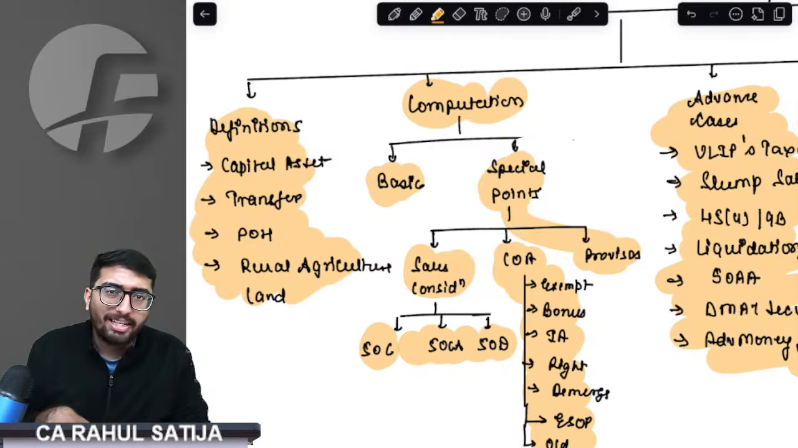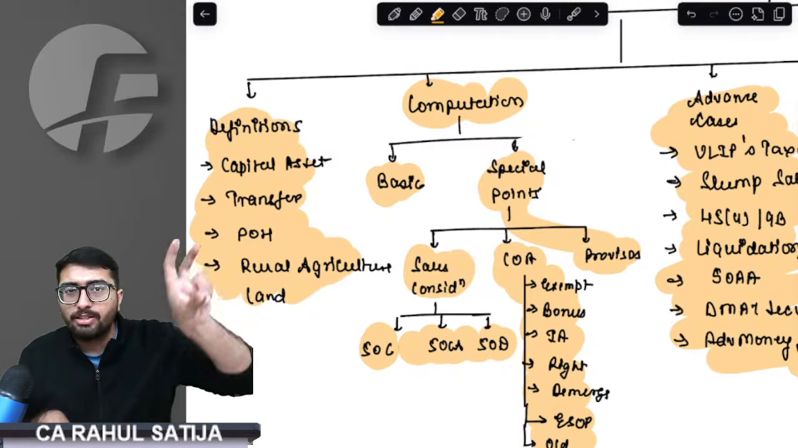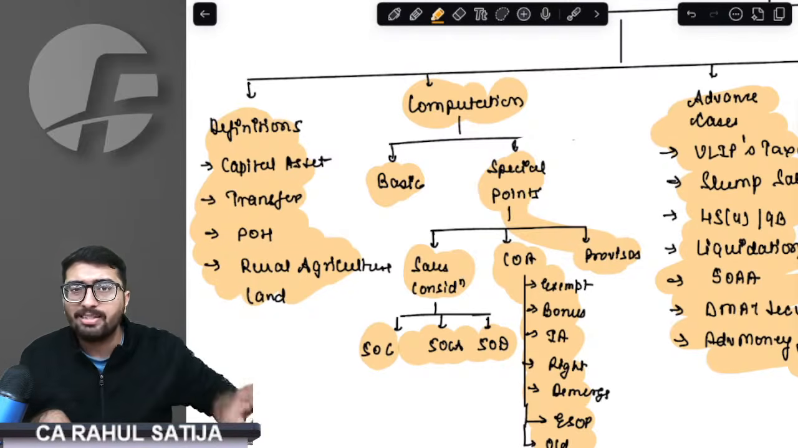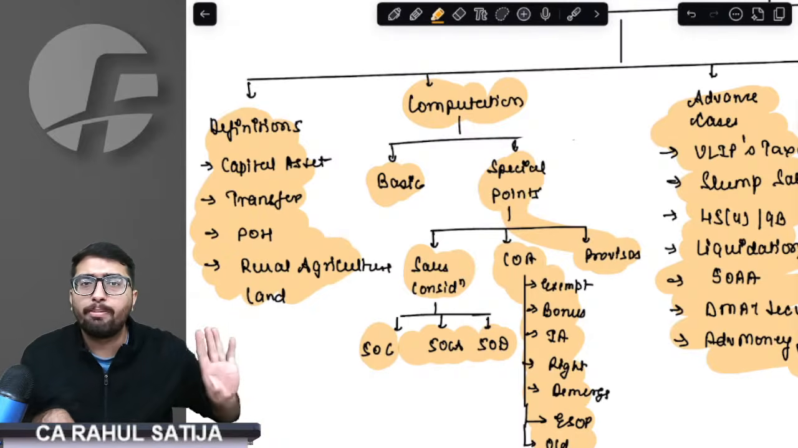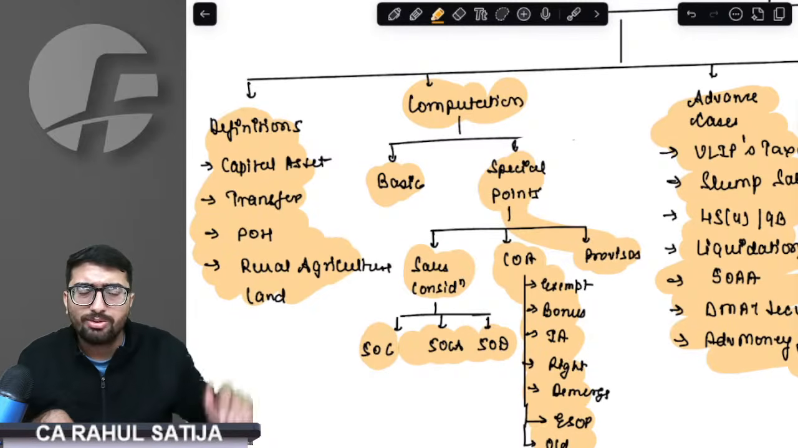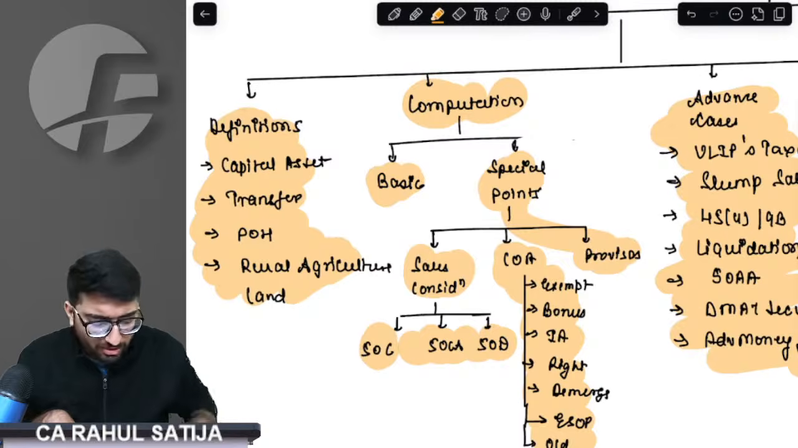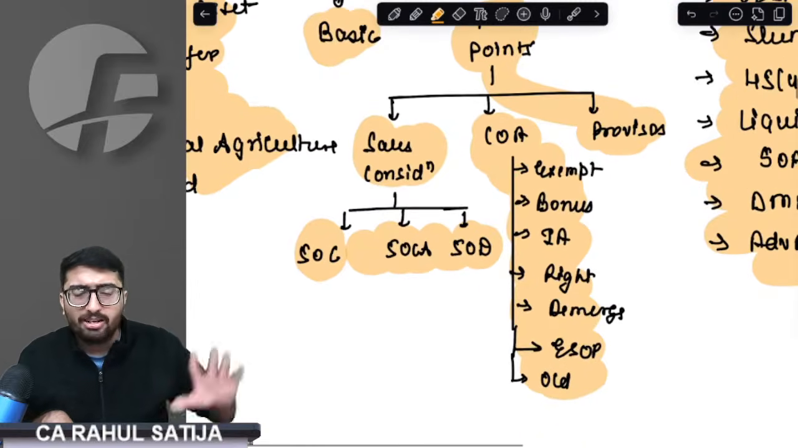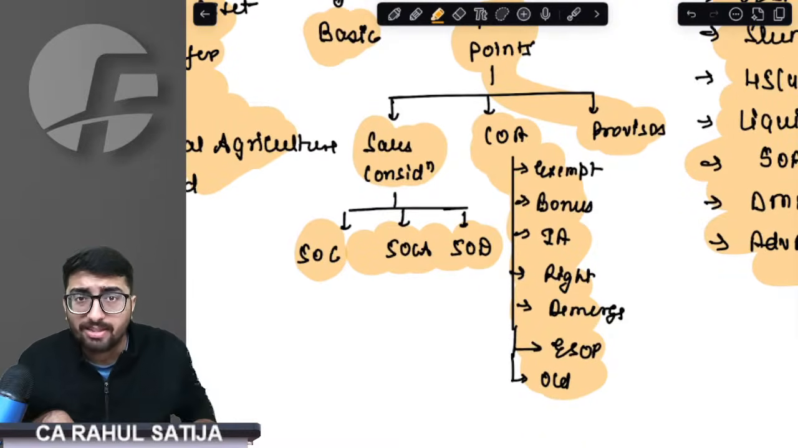Then we switched to the calculation portion, where we understood full value of consideration minus transfer expenses will give us net consideration, minus cost of acquisition minus improvement will give us capital gain. We understood the basics. Then in that process, we came on to the point where we understood the sales consideration. How do we derive sales consideration?